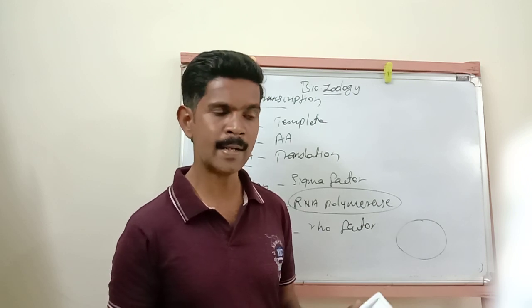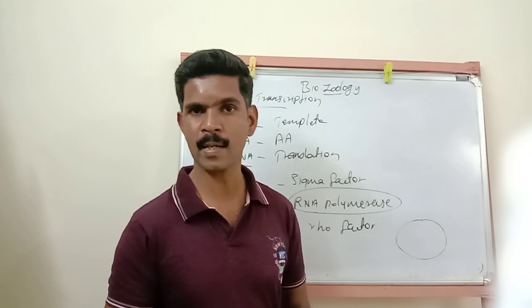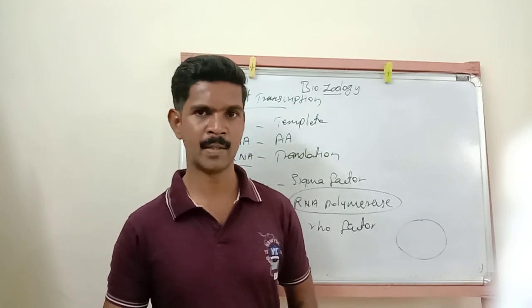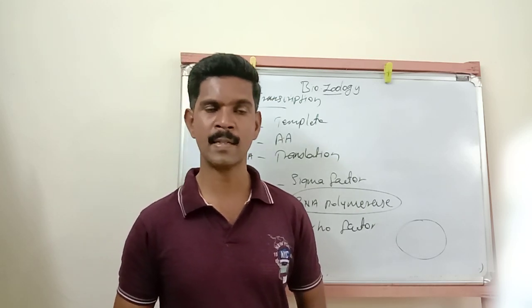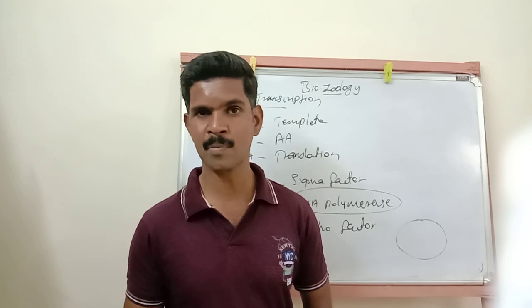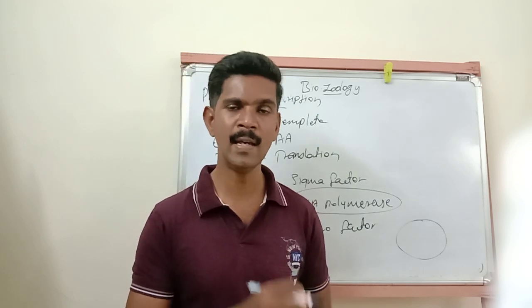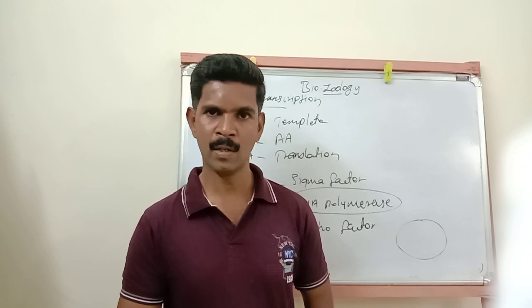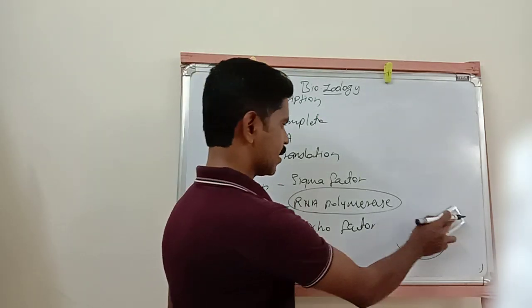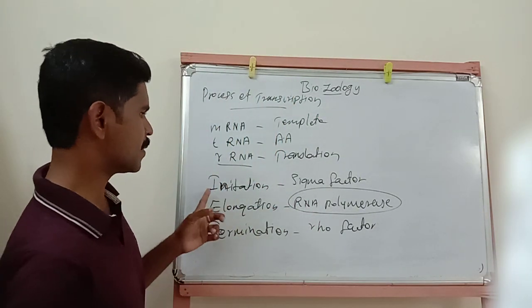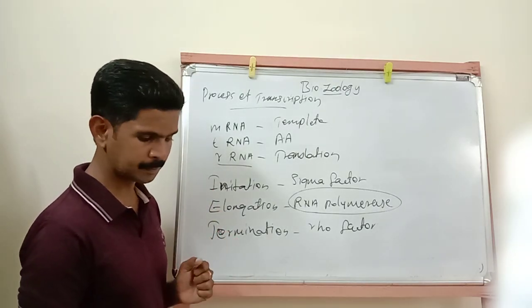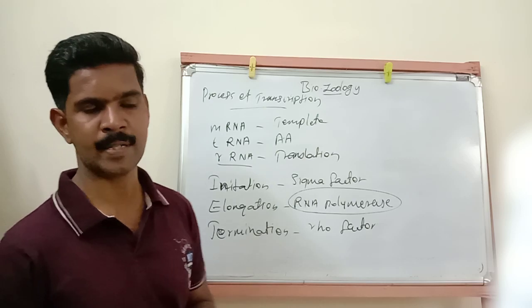Understand? Because of this, sometimes translation happens earlier than transcription. I hope you all understood this point. So there are three steps: initiation, elongation and termination. Then see the next point.